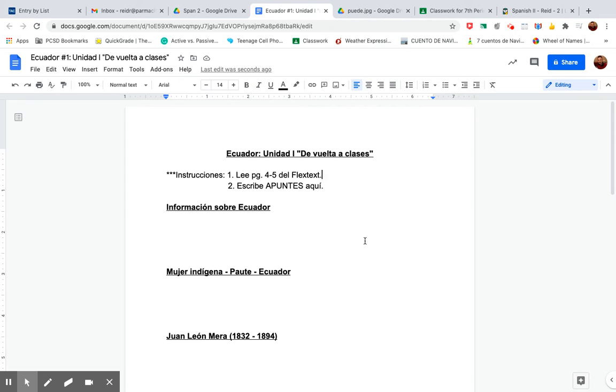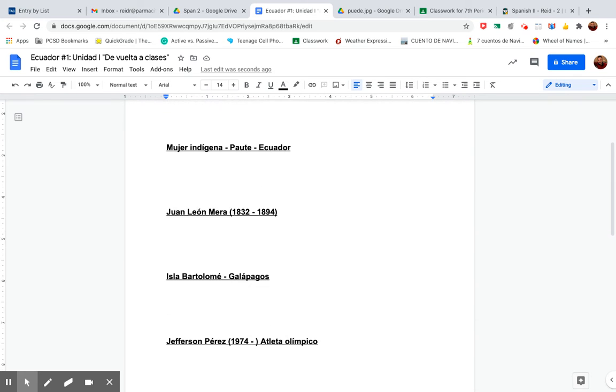Hola, estudiantes. I'm going to explain the assignment about Ecuador, this document in Unit 1, Unidad Uno, of the textbook. Basically, you're taking notes. It says, "Lee páginas 4 y 5 del flex text." Read pages 4 and 5 of the flex text, and it says, "Escribe apuntes aquí." Write notes here, and you're going to have a lot of notes, okay?